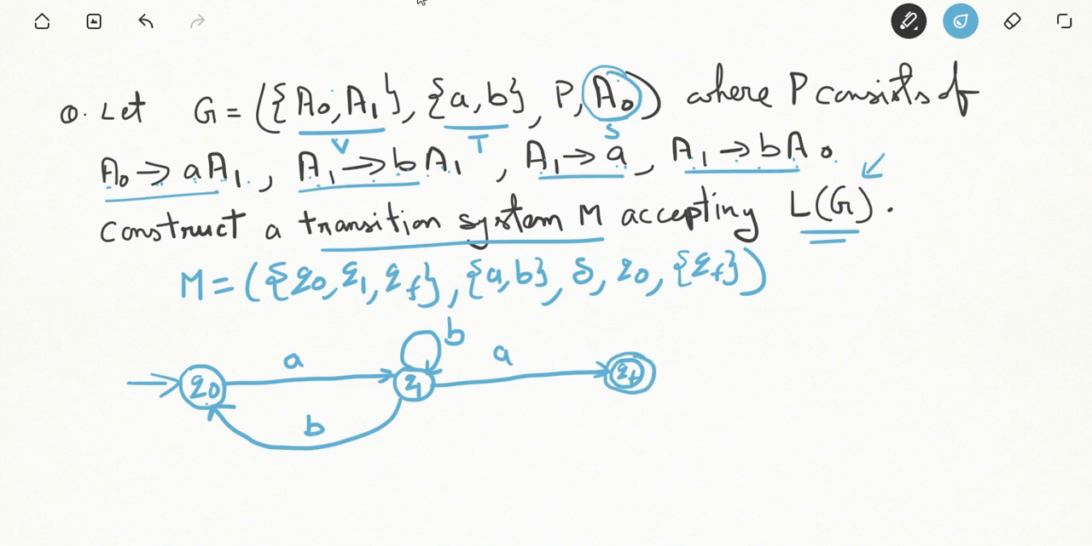In this way, we have constructed the transition system corresponding to the regular grammar G.